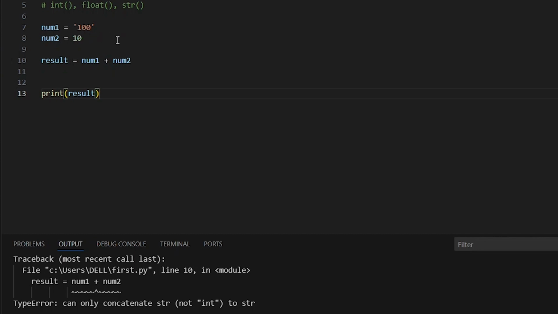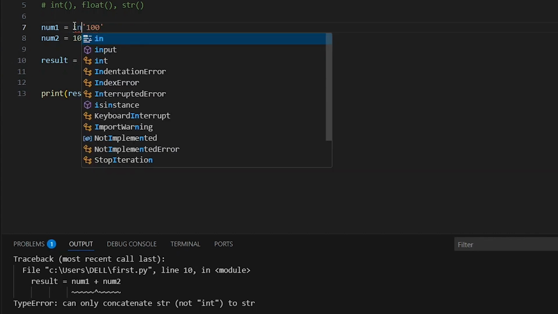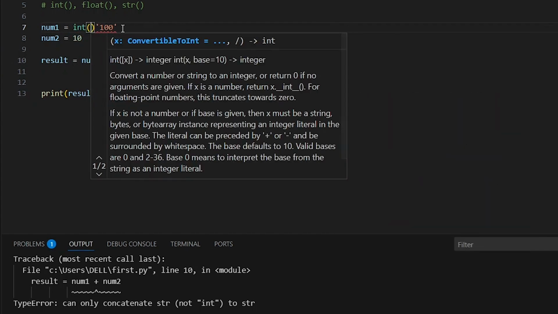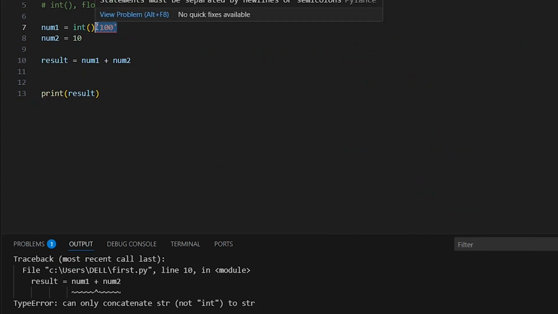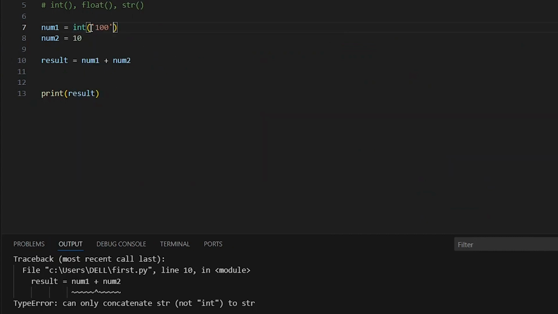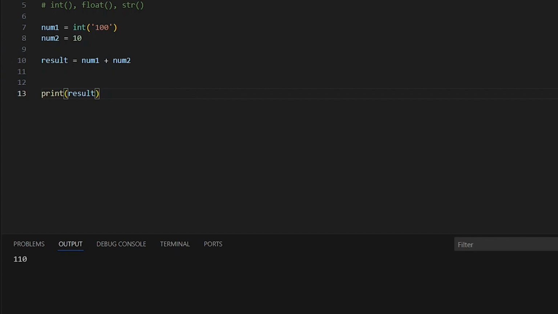So if I want to perform addition, I need to convert this num1 into an integer. And I can simply do that by putting int here, since I'm dealing with numeric characters, and then put the 100 in quotes inside of this. So this way, it is going to work. We have 110.